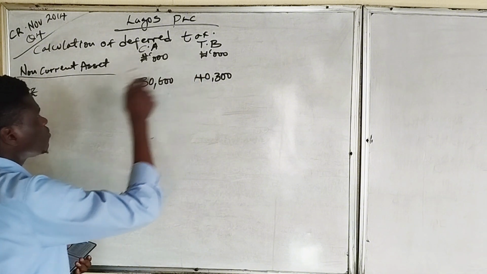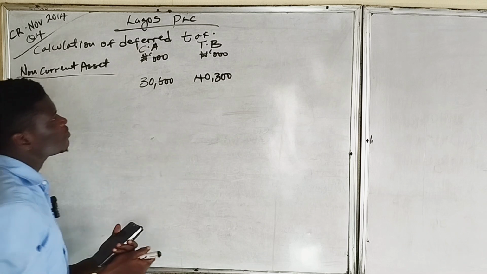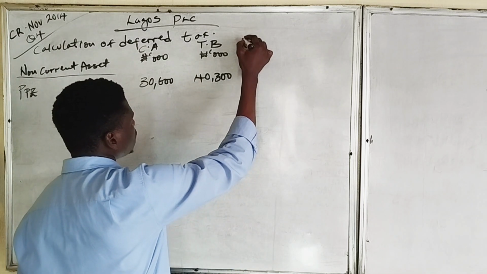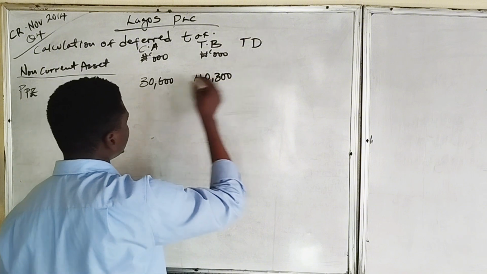PPE is an asset. Since the tax base of this asset is greater than the carrying amount of the asset, then automatically we will have a deductible temporary difference on this.